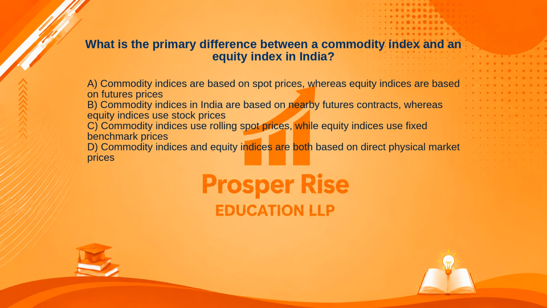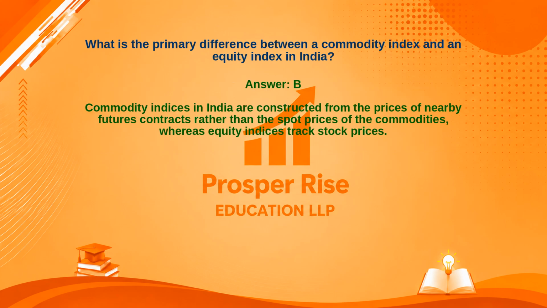C. Commodity indices use rolling spot prices, while equity indices use fixed benchmark prices. Or D. Commodity indices and equity indices are both based on direct physical market prices. Take a moment to pause the video and decide. The correct answer is option B. Let's see why.